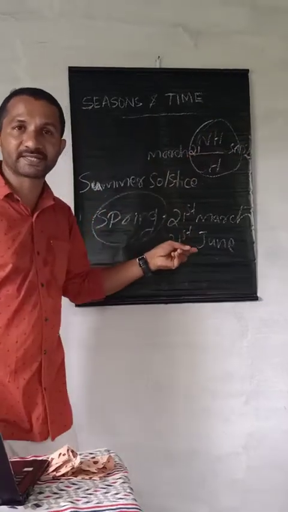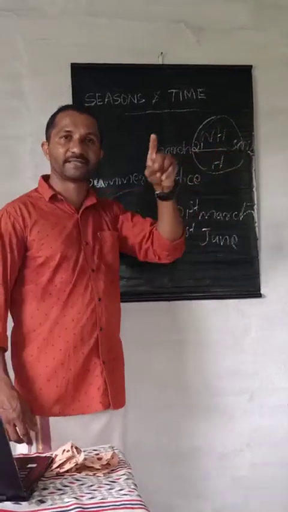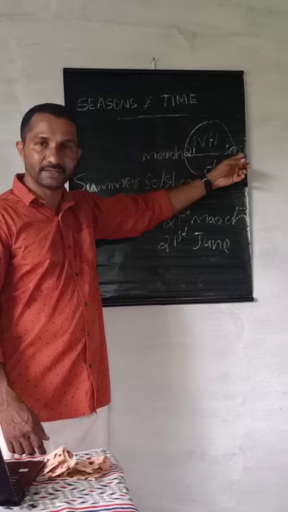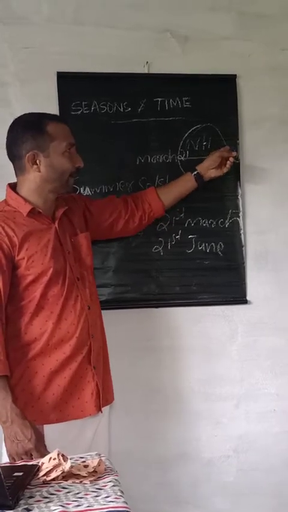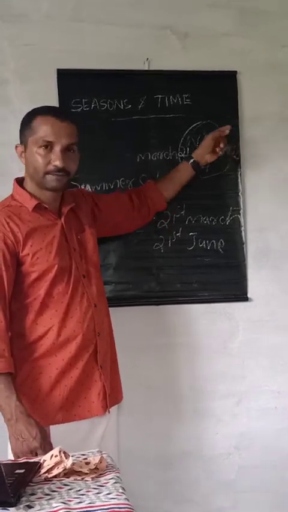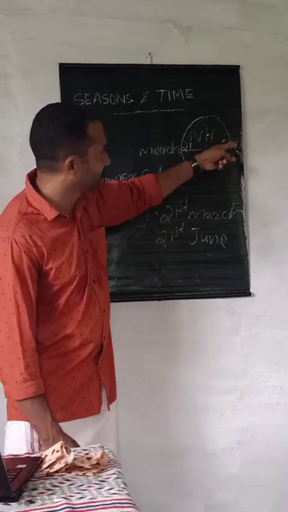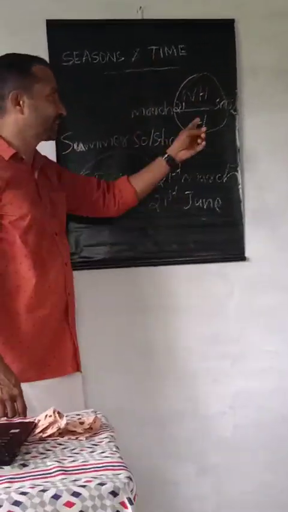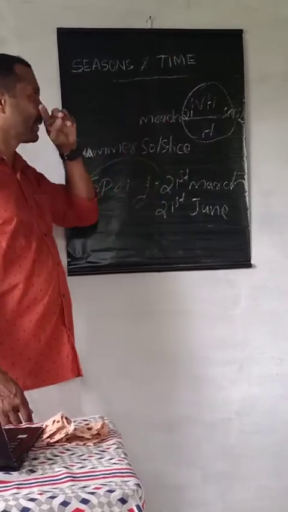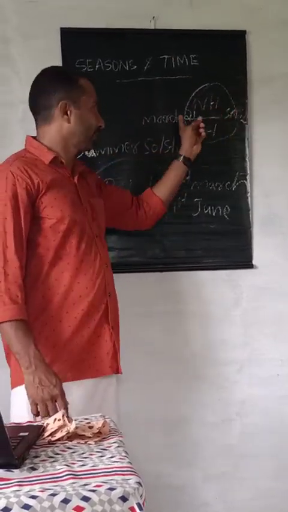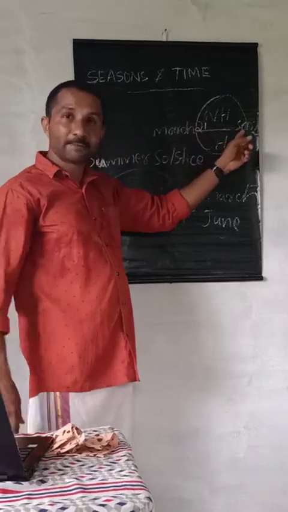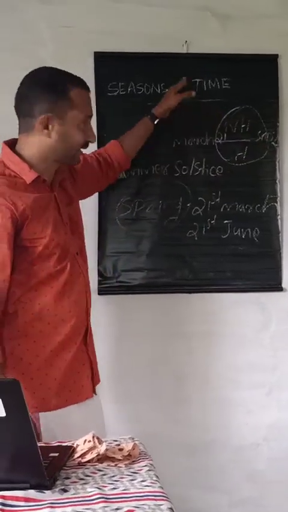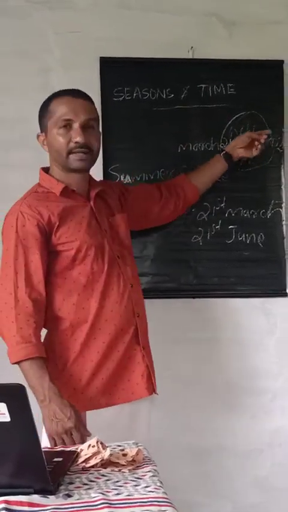Again, the southward movement started from the equator. On which day? On September 23rd. The apparent movement of the sun began from the equator and it moved towards the Tropic of Capricorn on southward movement. If it is northward movement, we can call Tropic of Cancer. From equator towards the south means the Tropic of Capricorn.